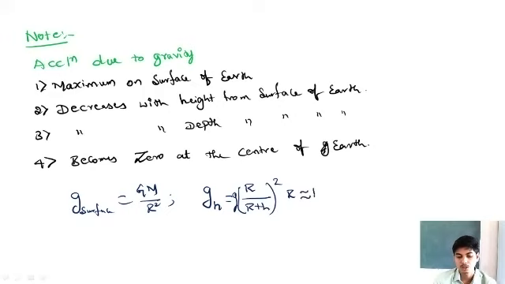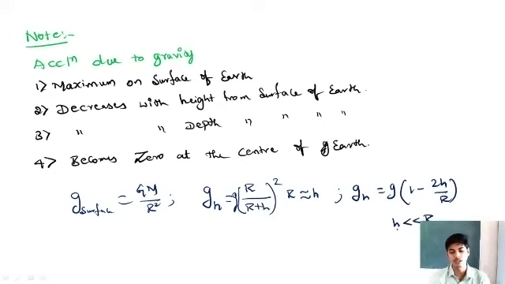If R is comparable to the height to which the body is lifted, or gh can be written as g into 1 minus 2h divided by R, when h is very much less than R, when the height to which the body is raised above the surface of the earth is very much less than the radius of the earth. I have told you, the radius of the earth is about 6,400 kilometer. If height is very much less than 6,400 kilometer, you have to use this formula for calculating acceleration due to gravity. If height is comparable to the radius of the earth, you have to use gh is equal to g into R divided by R plus h whole square.